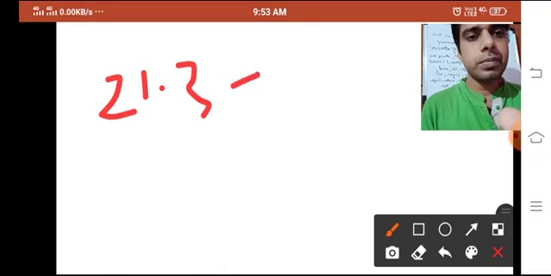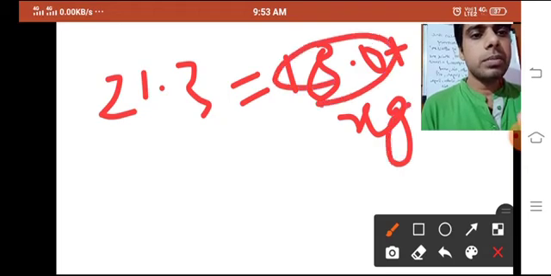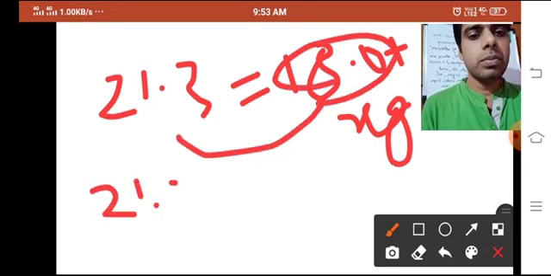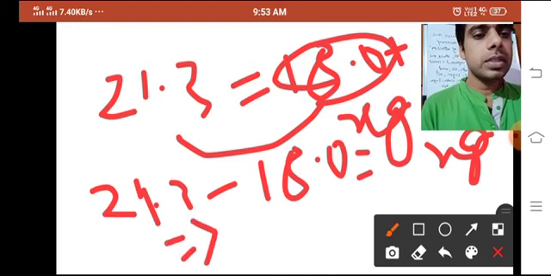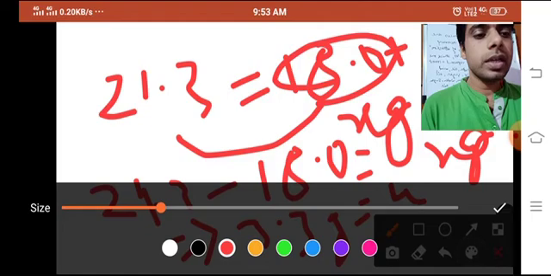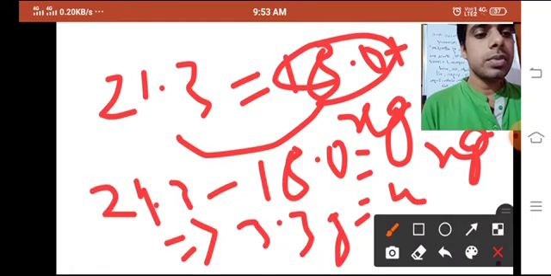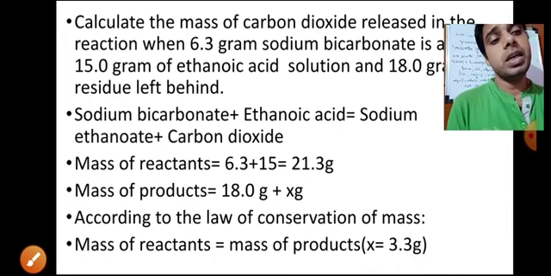This will come to this side: 21.3 minus 18.0 equal to x gram. Now what will it give? 3.3 gram equal to x. So you can see 3.3 gram would be the answer.